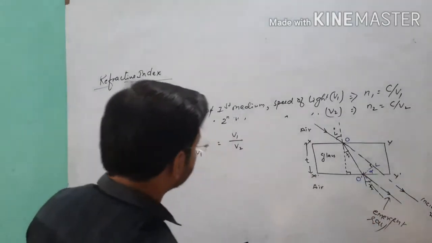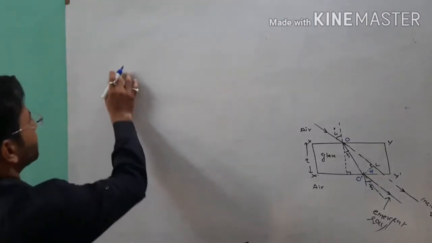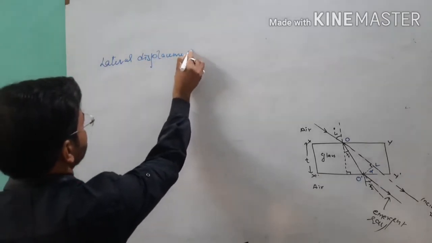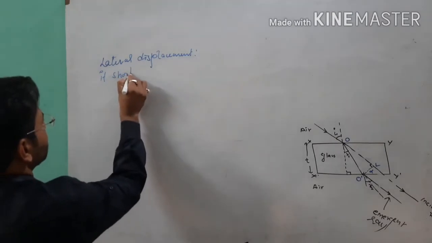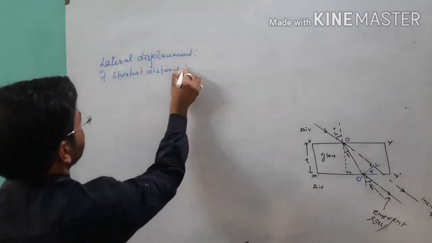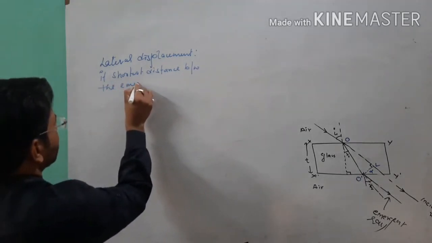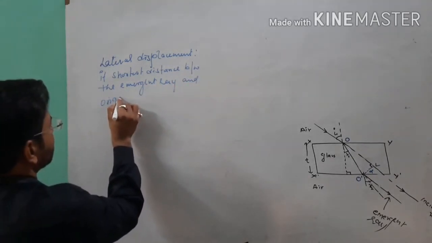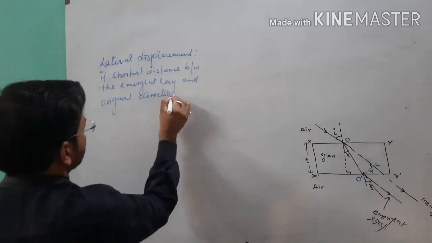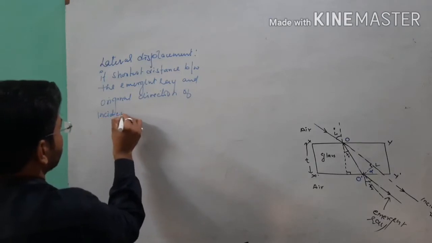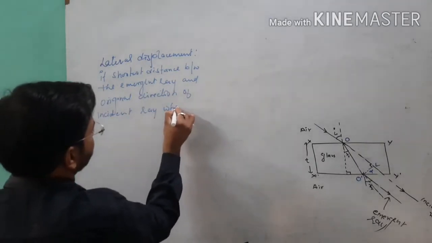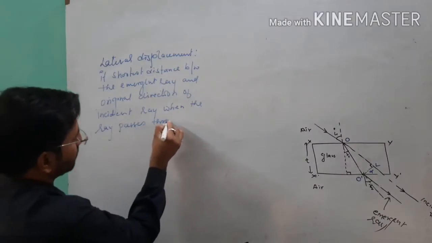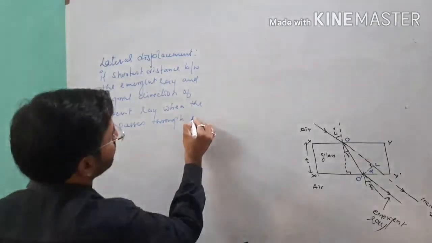So see here, lateral displacement is the shortest distance, which is always constant, between the emergent ray and the original direction of the incident ray when the ray passes through a rectangular glass slab of given thickness.